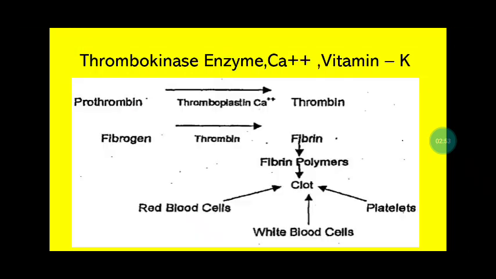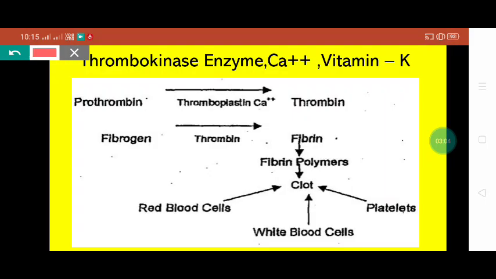Basically it is a flow chart. You can note it down from the exam point of view. If you use this flow chart, it will help you to easily learn and understand the mechanism. Let me explain. Basically in platelets, one enzyme is present that is called thrombokinase. It also helps in formation of thrombus. Thrombus is basically the scientific word we use for a clot or coagulum.